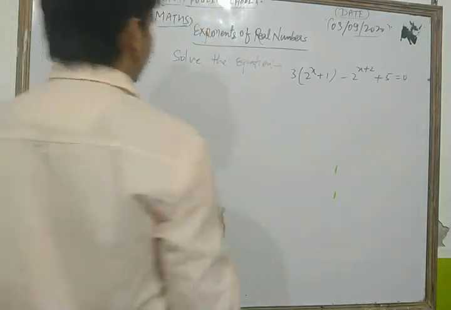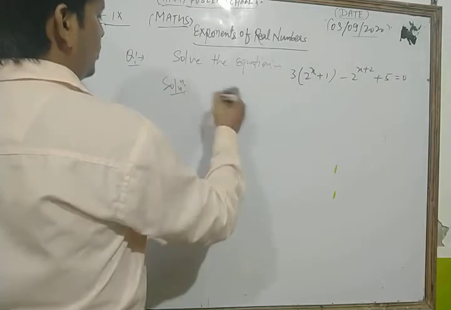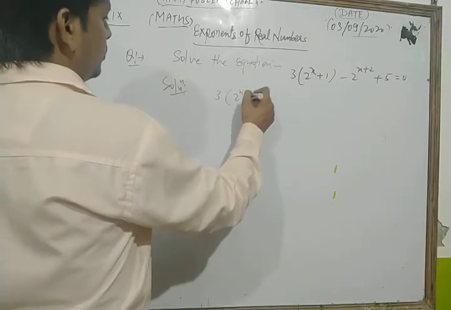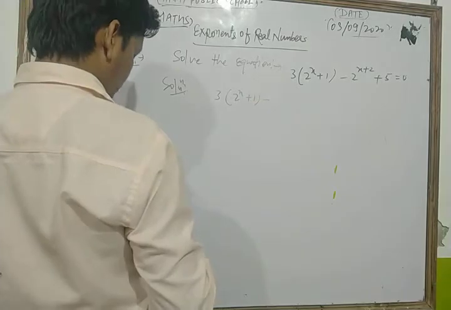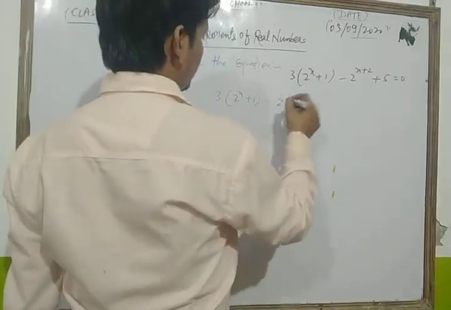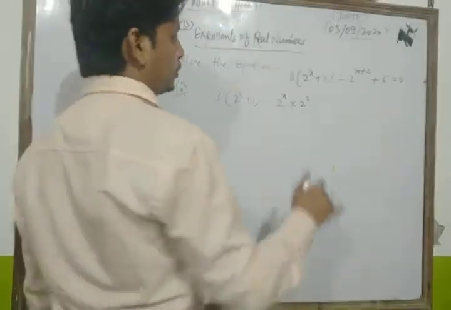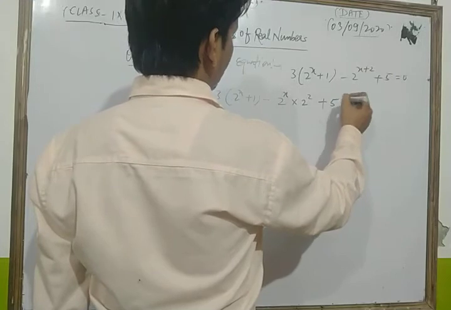Dear student, we can write the equation with 2 power x plus 1 minus... We can write 2 power x plus 2 as 2 power x into 2 power 2, applying the laws of exponent, and we write plus 5 as it is.